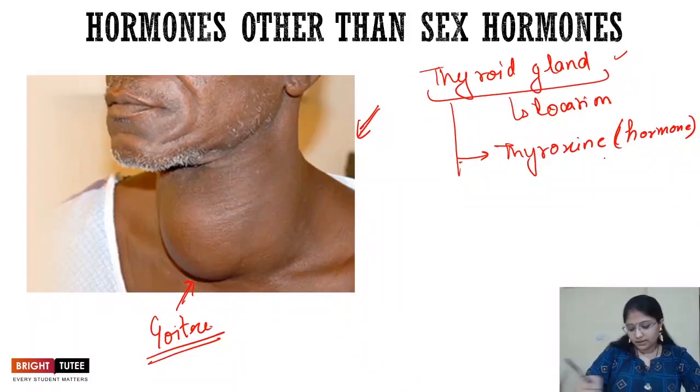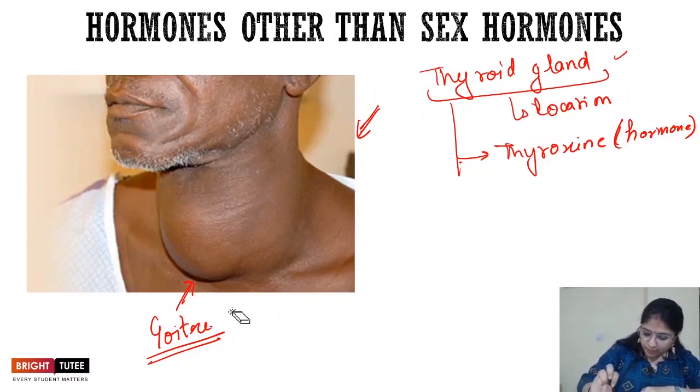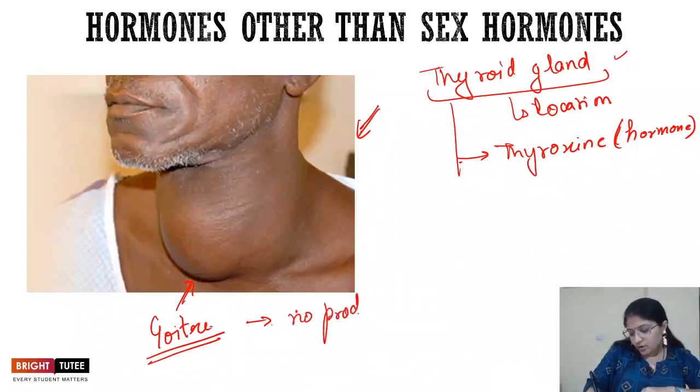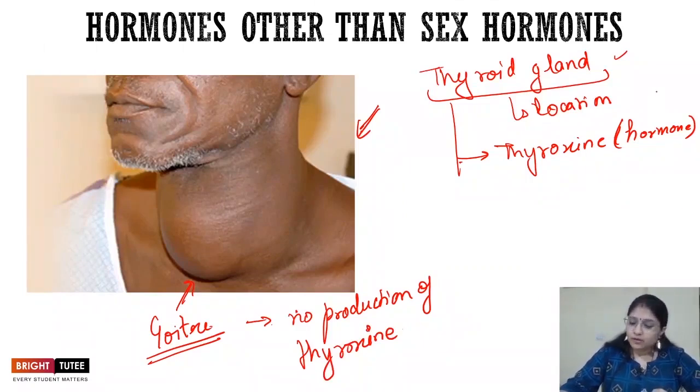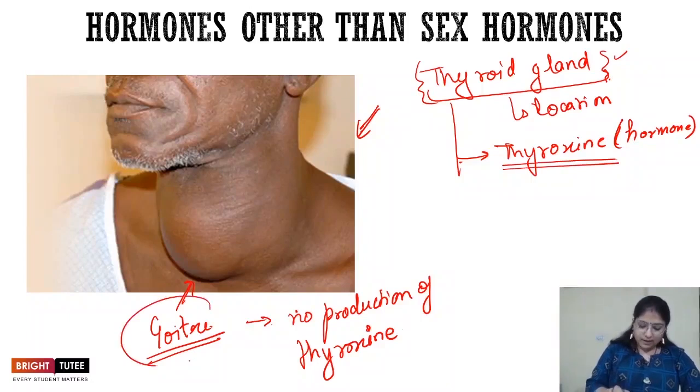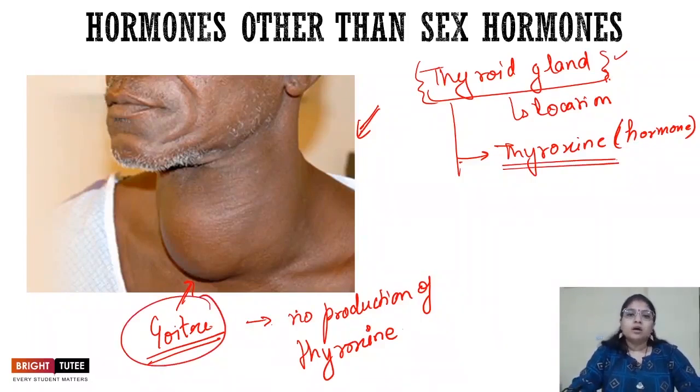The goiter shown here is caused when there is no production of thyroxine in the body of human beings. The thyroid gland is present in the neck, and when it is not able to produce thyroxine, we see the disease goiter, in children as well as in adults.